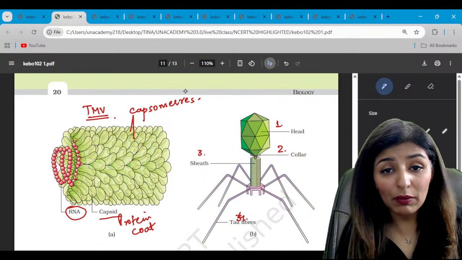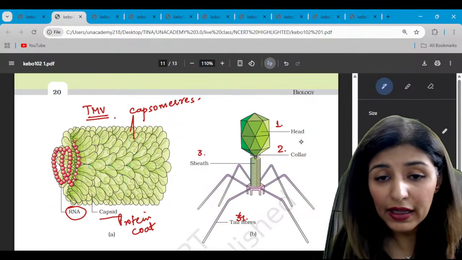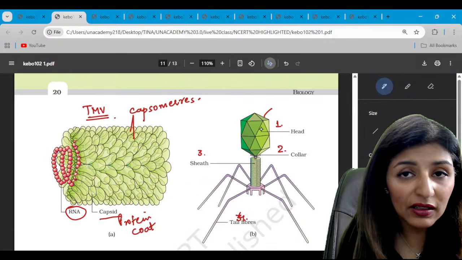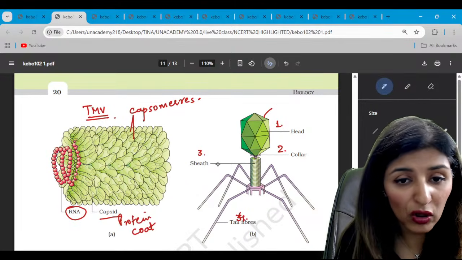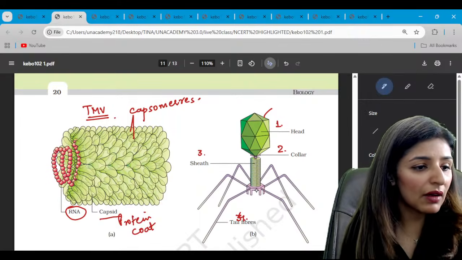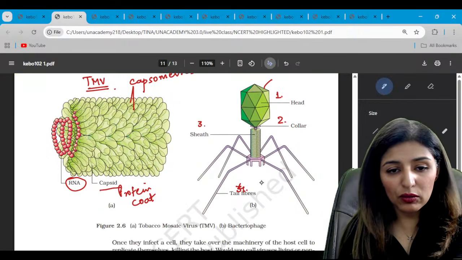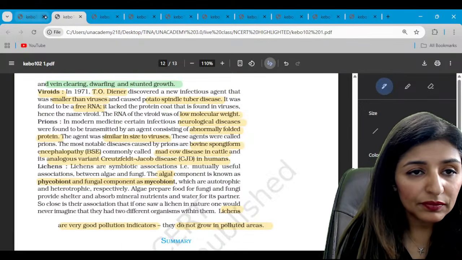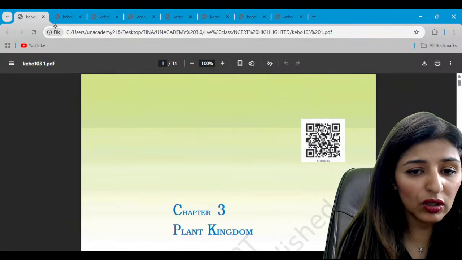All right, you have to remember all these structures. So head, which will contain the outer capsid, and inside it will be present the genetic material. This is the collar, head, and the tail fibers. Are we clear, everyone? Please let me know. Is that clear? So with this, the second chapter is also done.